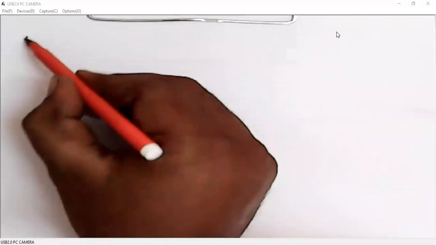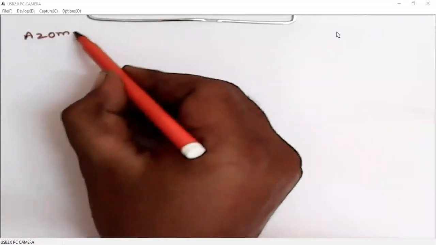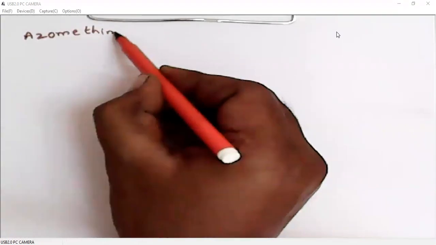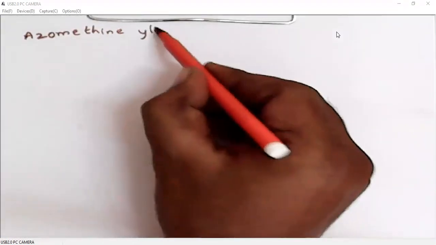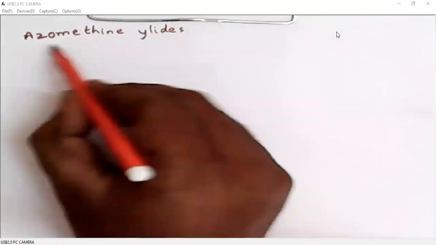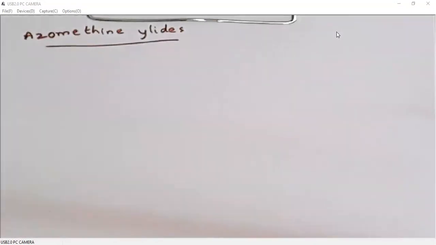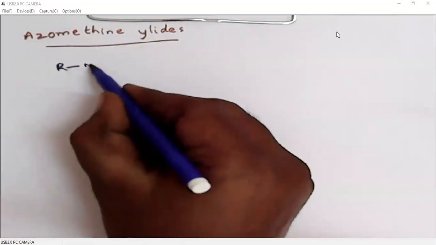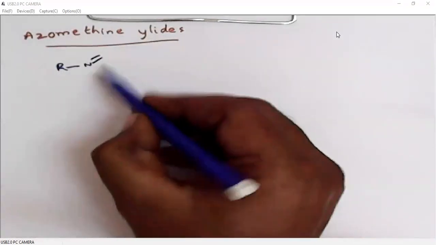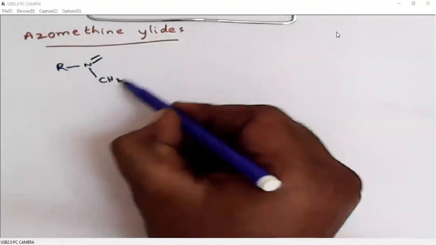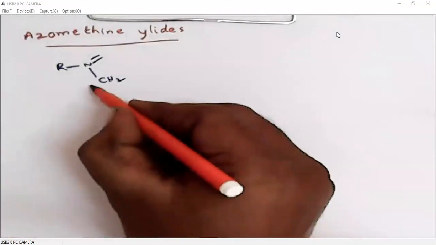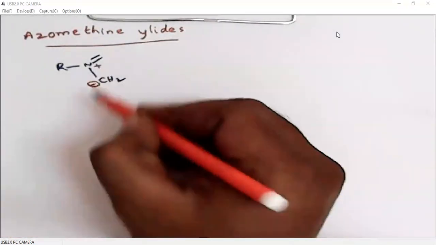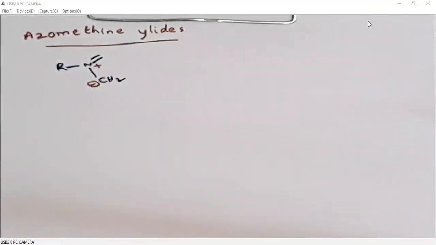In the next example, we see azomethine ylides. When we have negative charge on carbon and positive charge on nitrogen, these are examples for azomethine ylides.